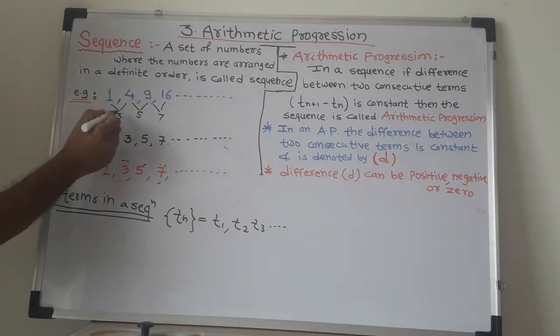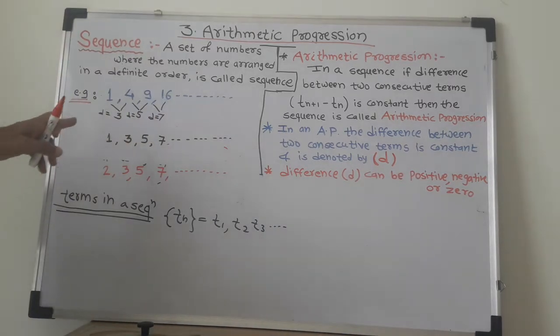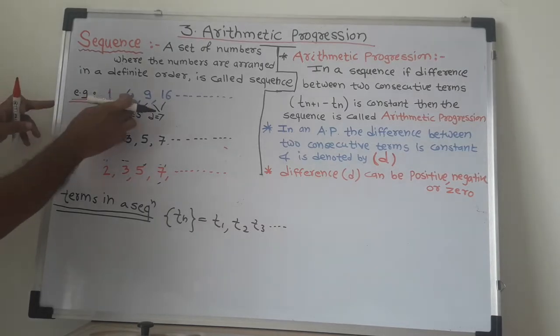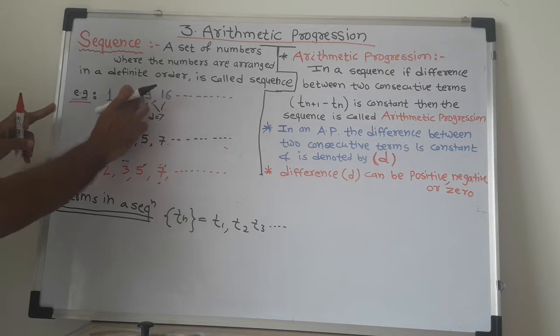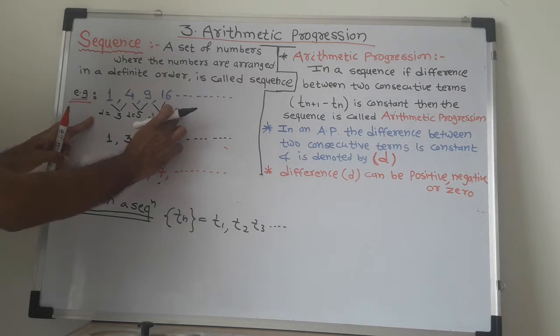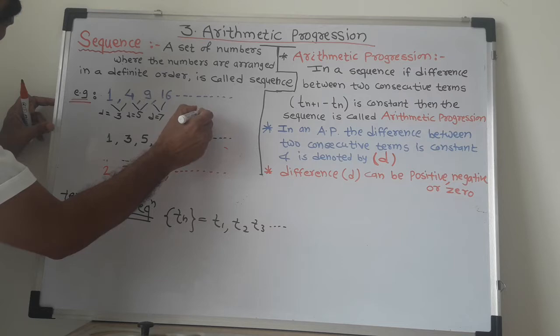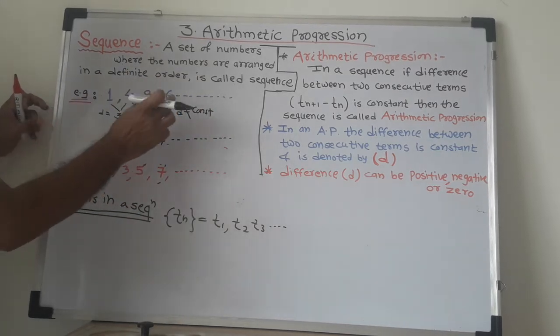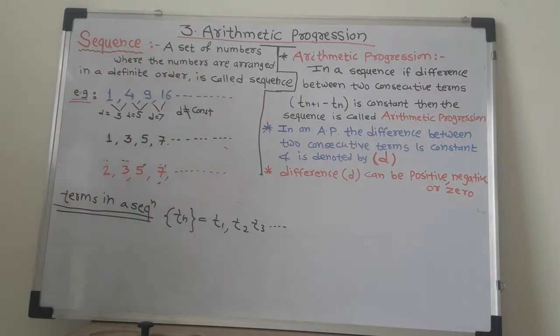Here the difference is 3, then 5, then 7. So the difference between two consecutive terms: 4 minus 1 is 3, 9 minus 4 is 5, 16 minus 9 is 7. The difference between two consecutive terms is not constant, which means D is not constant. Therefore this sequence is not an arithmetic progression.